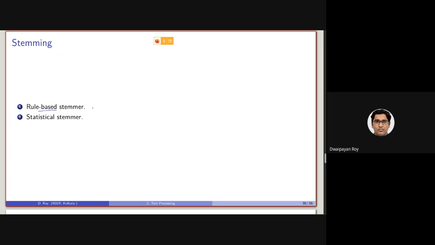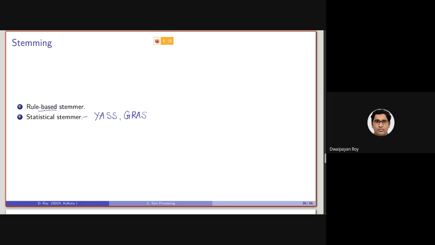Some statistical stemmers are called YASS, or yet another suffix stripper, or GRAS. These are two very popular statistical stemmers.